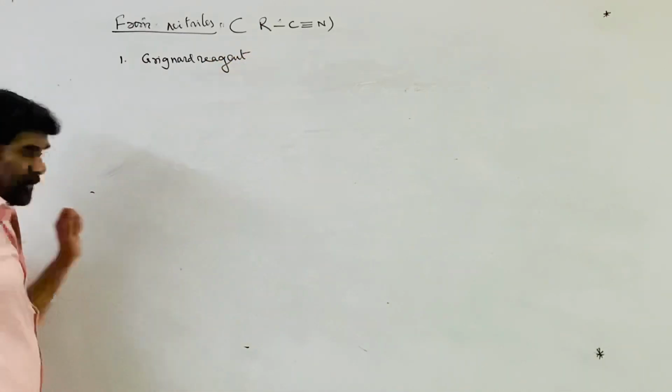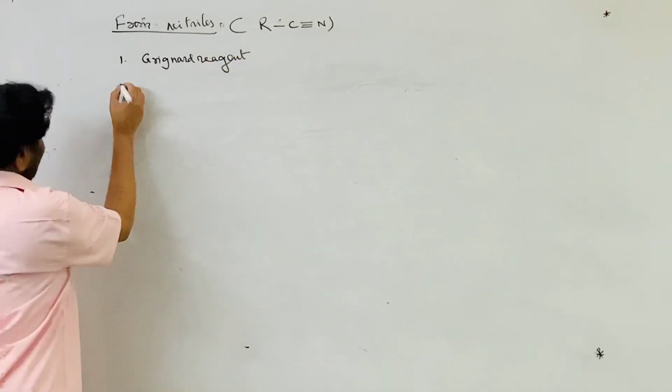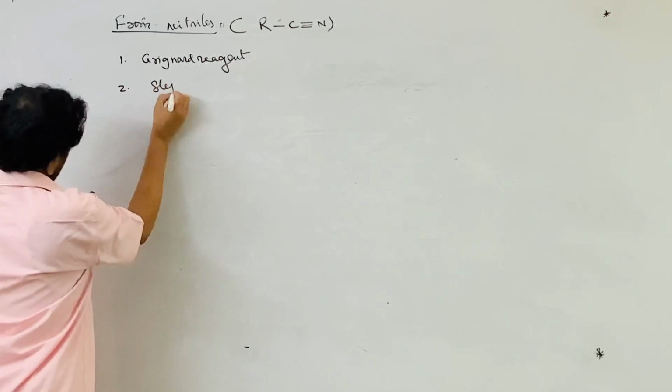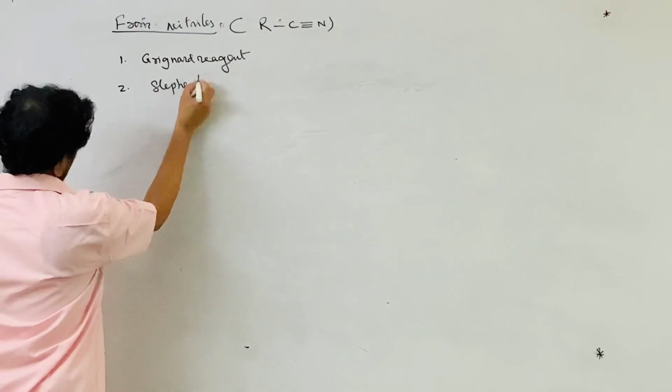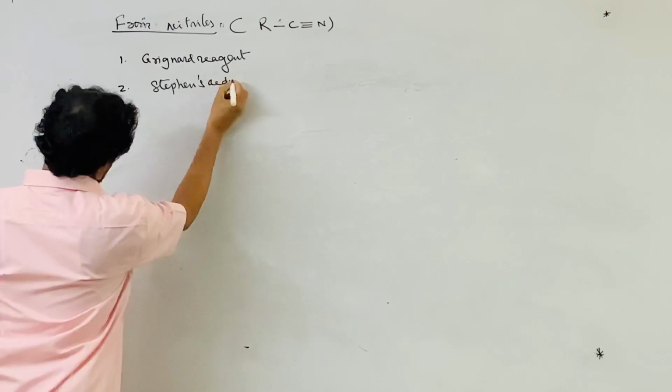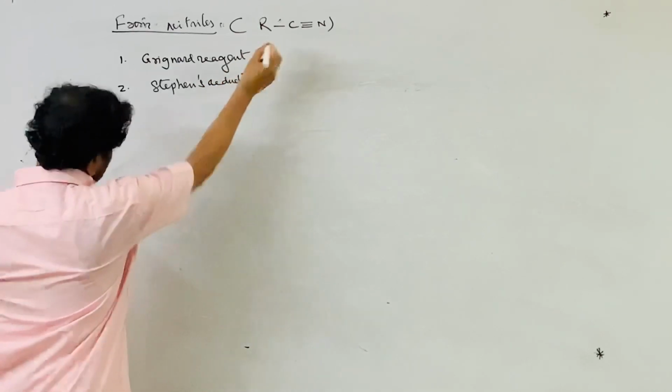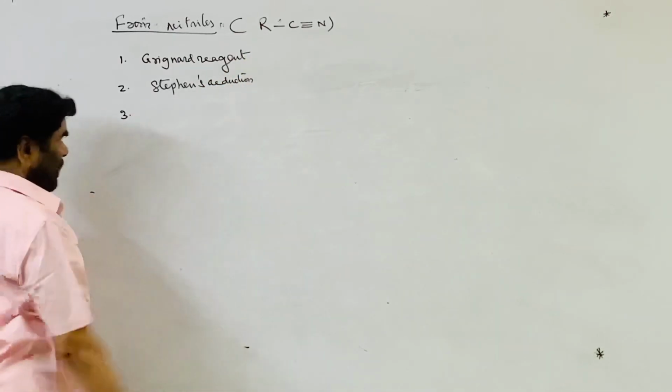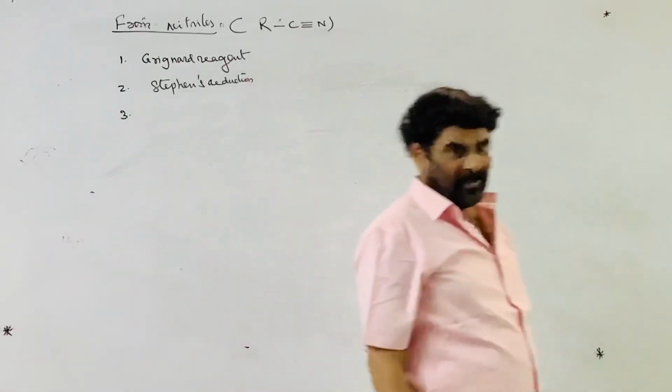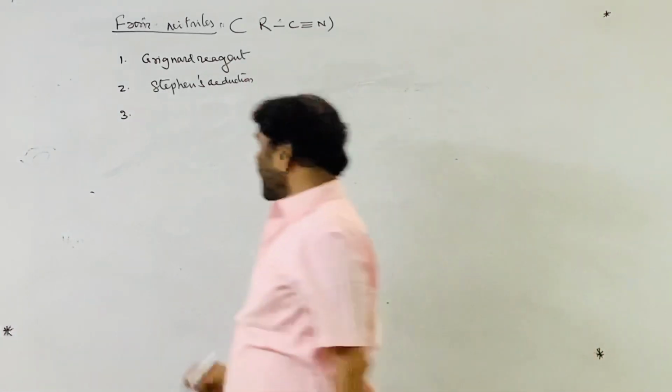One is the Grignard method. The second one is the Stephen reduction on cyanides. The third one is the Houben-Hoesch reaction.